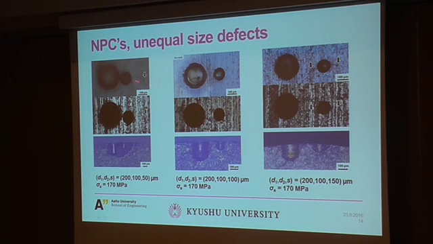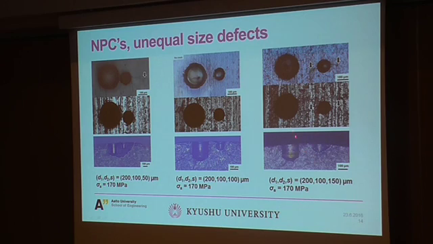Here we have different size defects, and here we can see clearly the interaction effect. Here the defects behave like a larger single defect from the beginning. And here we don't have any cracks. We repeated this test with a 5 megapascal higher stress amplitude, and the specimen failed. So this is our fatigue limit.